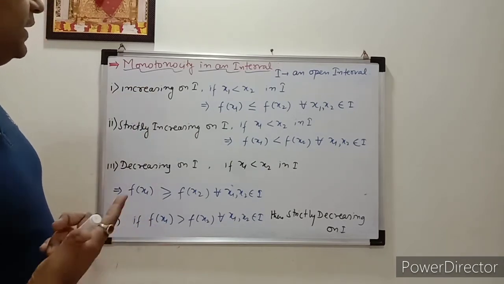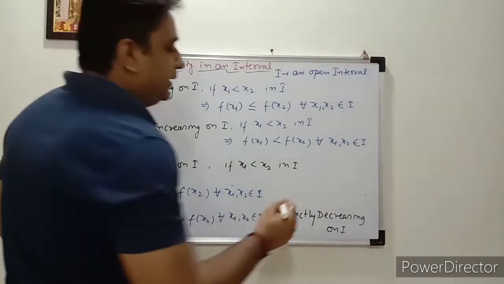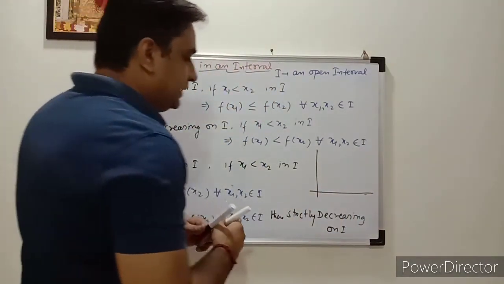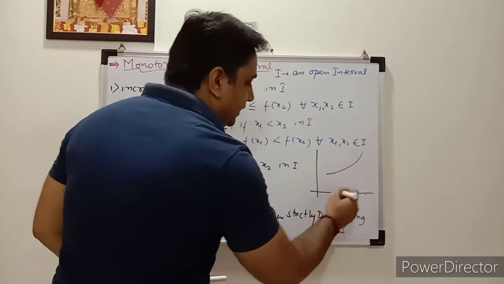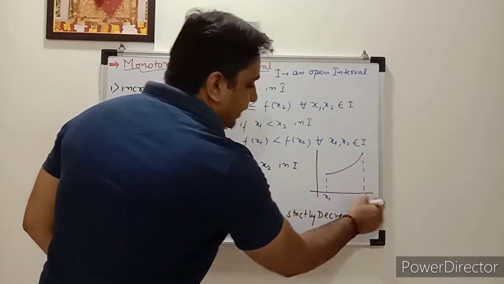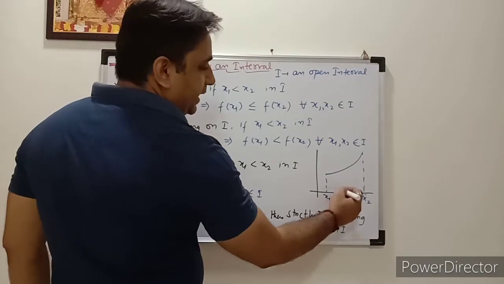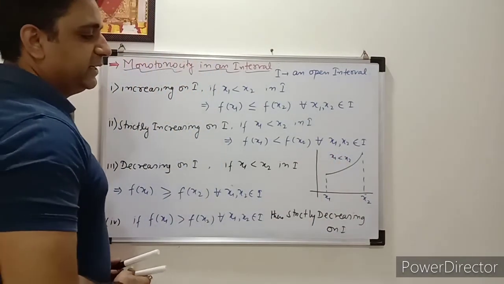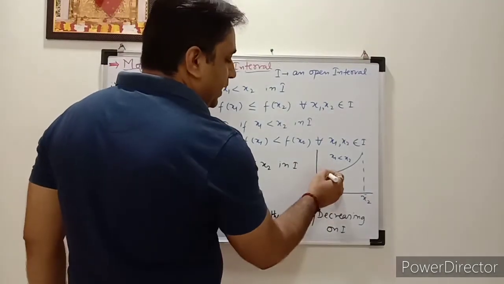What is the meaning of that in the graph? You can draw the graph like that, simply here it is. Increasing means again the same graph, and here you can say it is x1 and it is x2. You can assume like that. So x1 is less than x2, correct? And similarly you need to find f of x1 and f of x2. So f of x2 is here and this is f of x1.